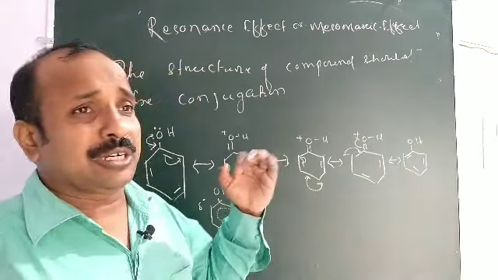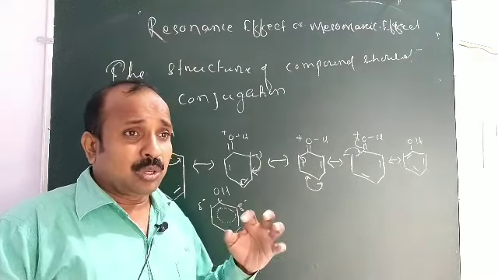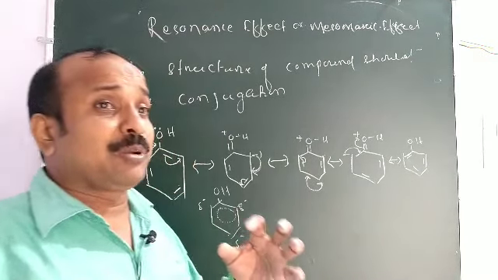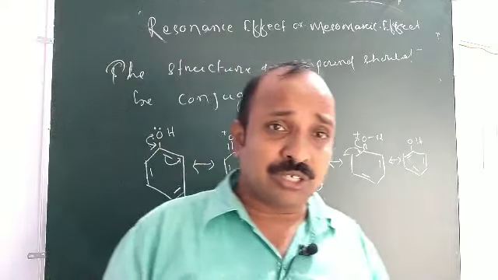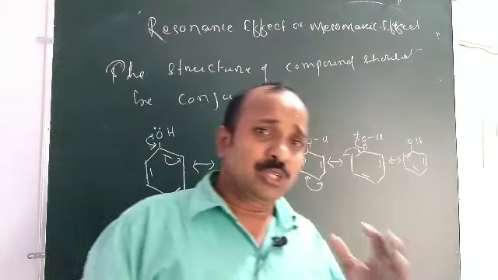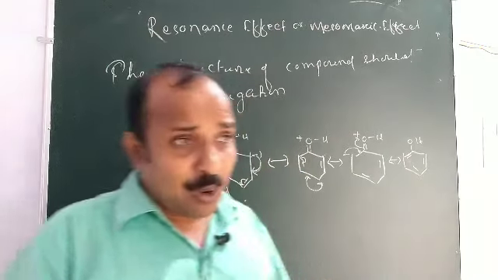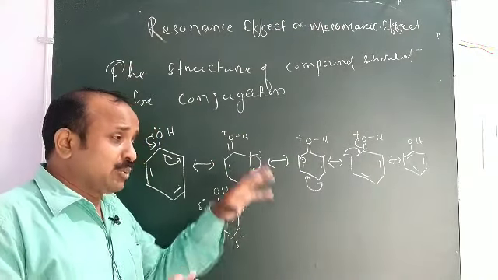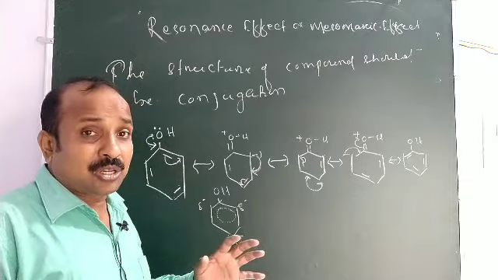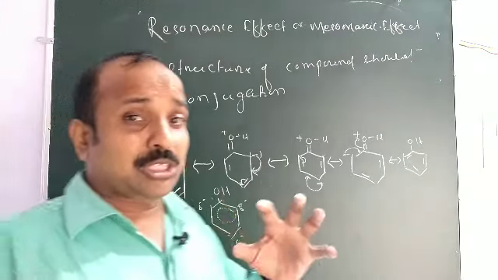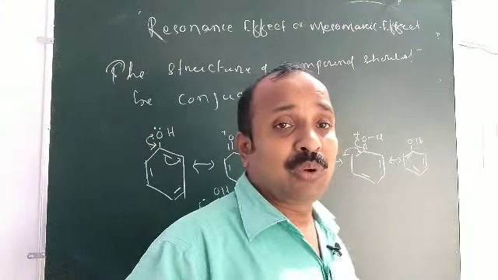Before going to resonance effect, we should know the stability of resonating structures. A resonating structure means a compound shows more than one structure. If a compound is represented by more than one structure, then the question arises: which structure is more stable?